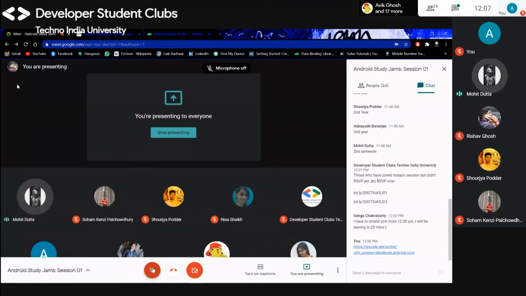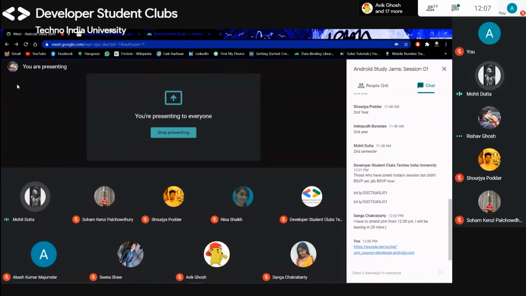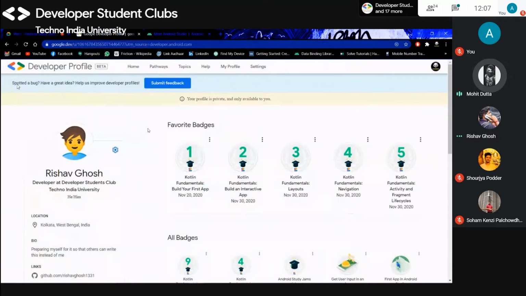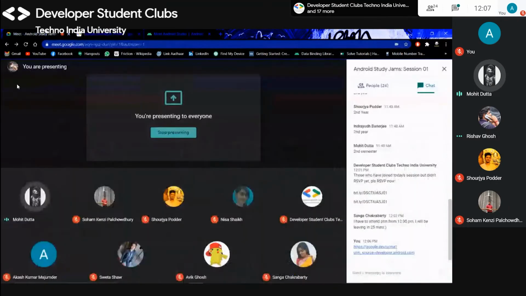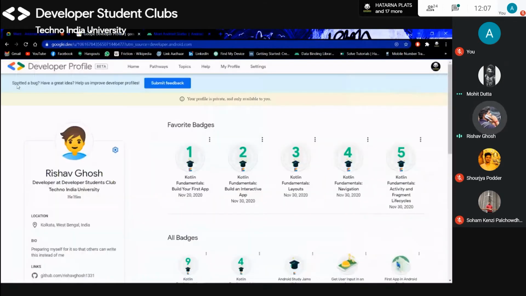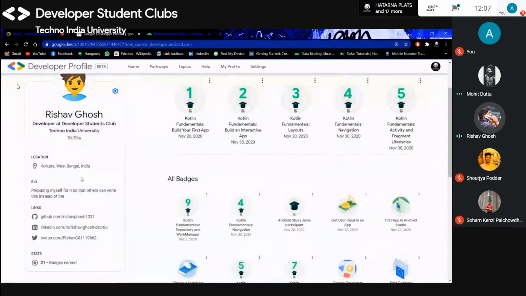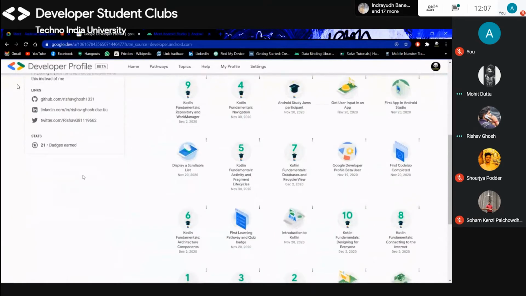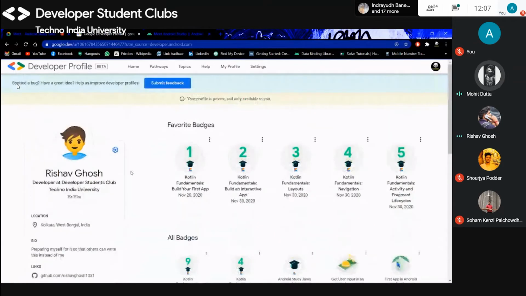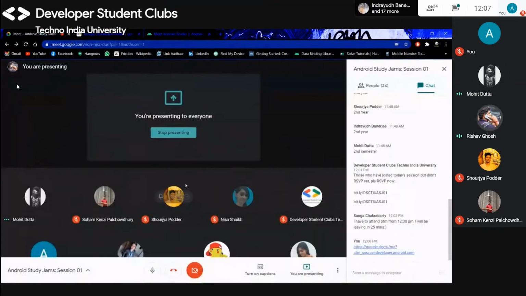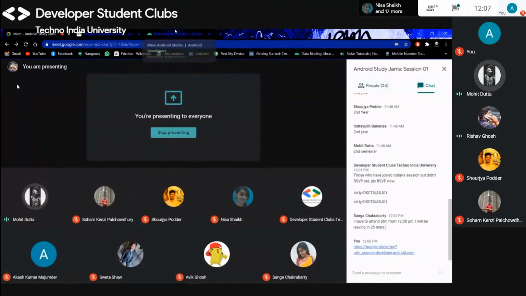Okay, I'm on the profile window right now, and there is an option like "I am a", so I will have to select a developer. Yeah, you can select developer or student, whatever you are. There are so many options. Right now I'm a student and I want to be a developer, so which one should I select? Developer.